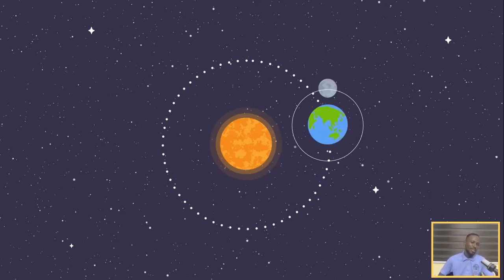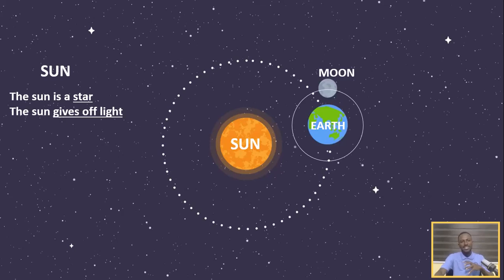Pay a very close look at this diagram. In this diagram, this is a model of also the solar system, but taking away the other 7 planets and focusing on the Earth. So we first have our Sun, and then we have the Earth, and then the Moon. But the question is, what do we know about our Sun? Keep this in mind. The Sun is actually a star. So when we are talking about the star found in our solar system, we are referring to the Sun.